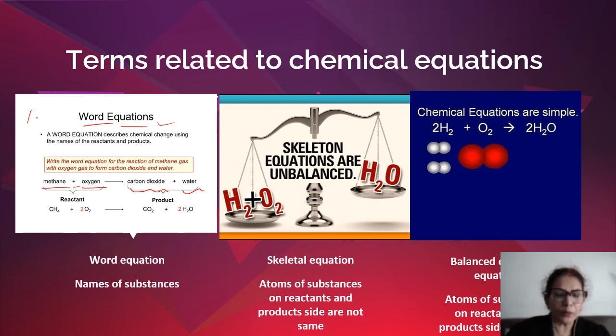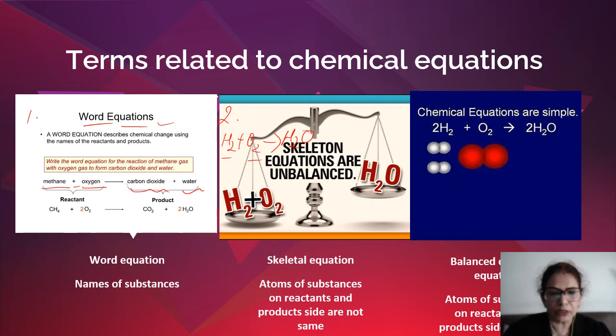Now we come to the second term called skeletal equation. Skeletal equation is when we represent the chemical reaction using symbols, formulae, and the states in which they are reacting. So we write H2 plus O2 gives H2O. Here, hydrogen reacts with oxygen to give water. This is a skeletal equation. Why do we call it skeletal?